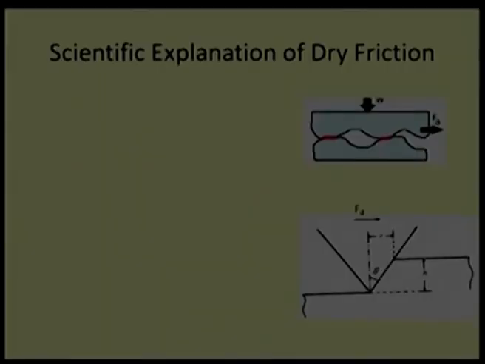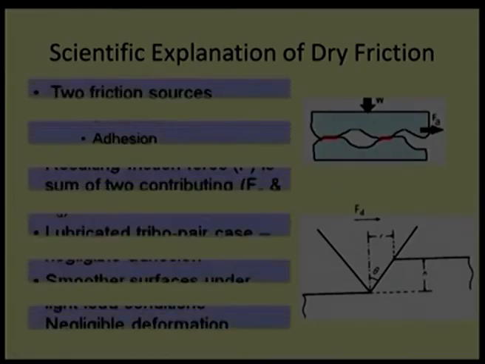Now, we want to start with a scientific explanation of dry friction. We believe there are 2 modes of friction, or 2 sources of friction. One is called adhesion, molecular attraction; the other is called deformation, where one surface is trying to deform the other surface.